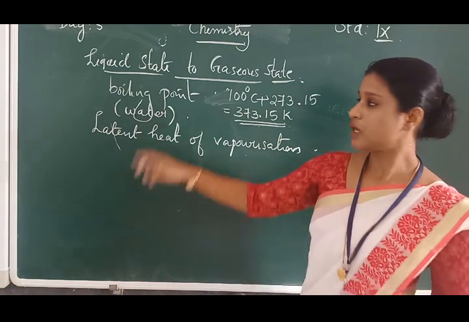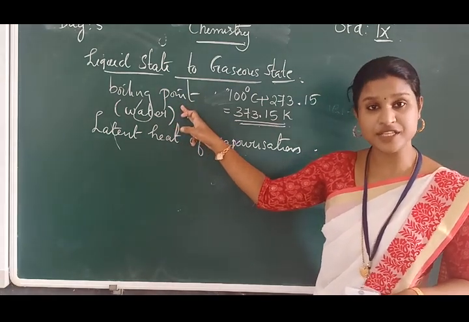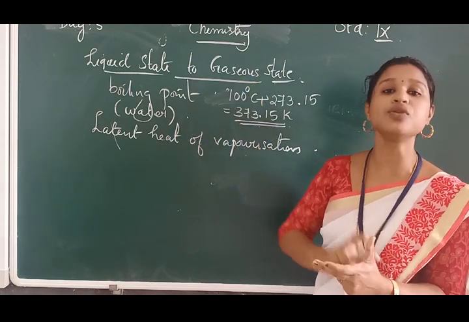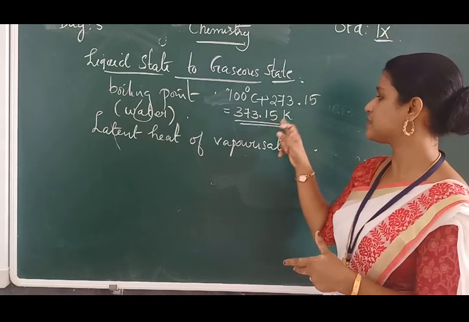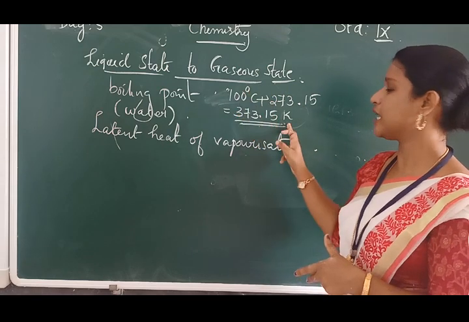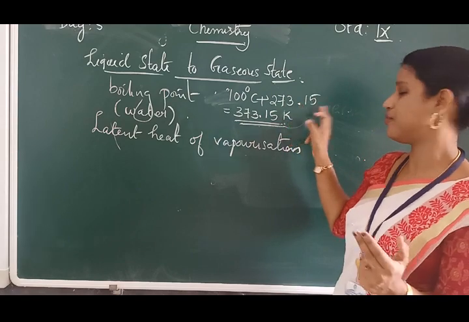First one is boiling point, the temperature at which the liquid state changes to gaseous state. Normally, it would be expressed in Kelvin scale. In order to convert degree Celsius to Kelvin scale, just add 273.15.